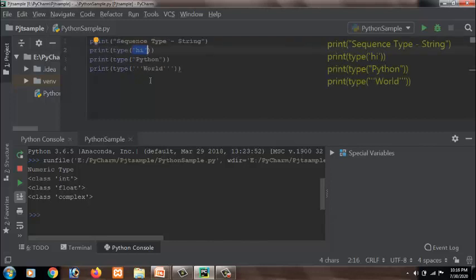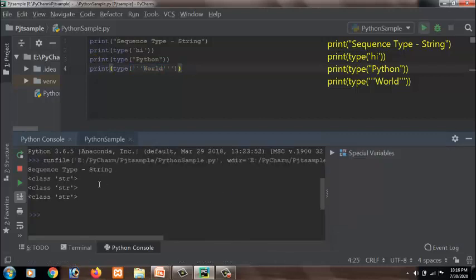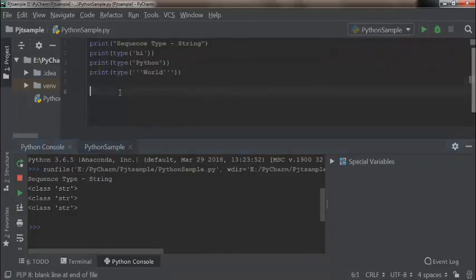Here I have given hi in single quotes, Python in double quotes, and world in triple quotes. Let's execute it. You can see the data type of all these three is string, which is str. And we'll see the example of plus and star operator also.